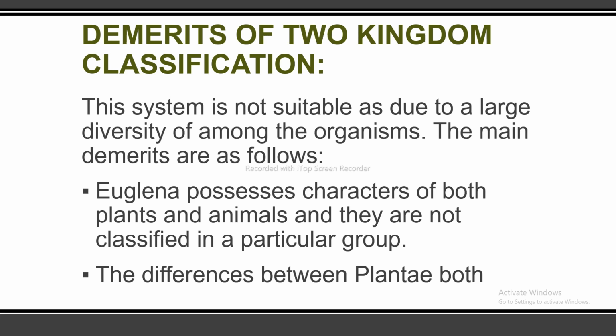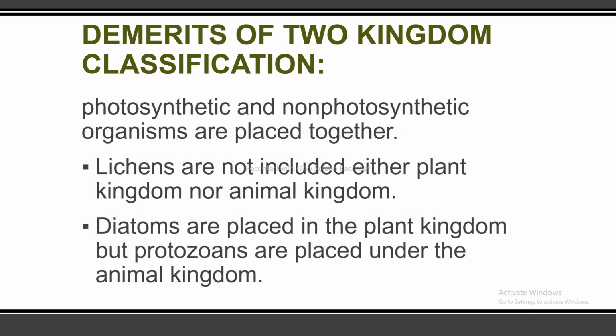Next, I am going to discuss the demerits of the two kingdom classification, and this system is not suitable due to a large diversity among the organisms. And the main demerits are as follows. Euglena possesses characters of both plants and animals, and they are not classified in a particular group. Both photosynthetic and non-photosynthetic organisms are placed together. So the lichens are not included in either plant kingdom or animal kingdom.